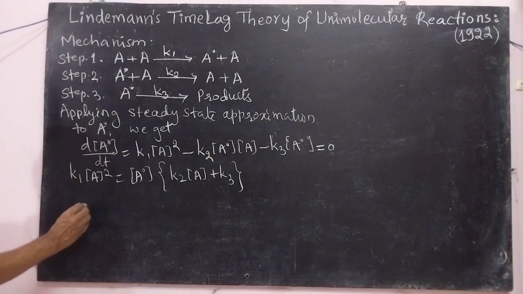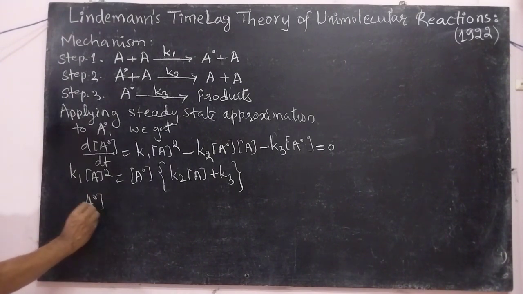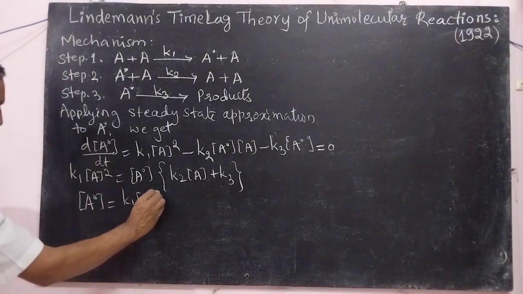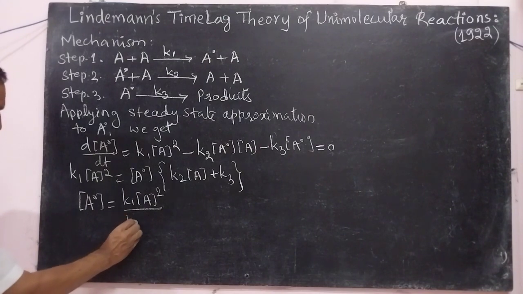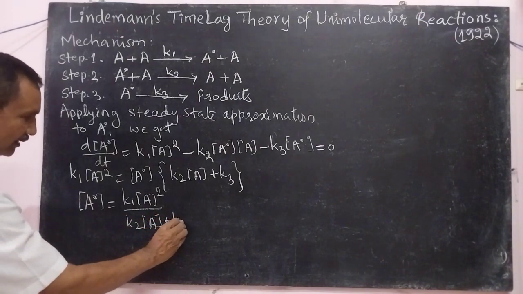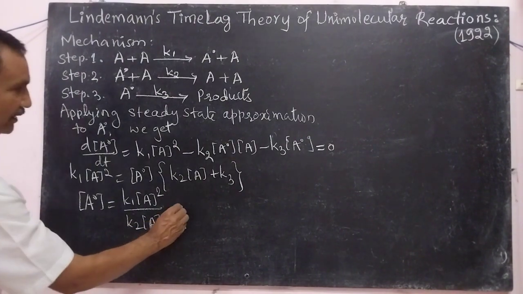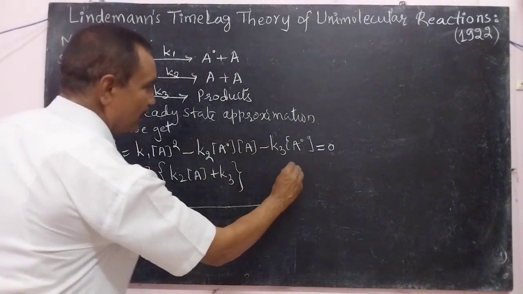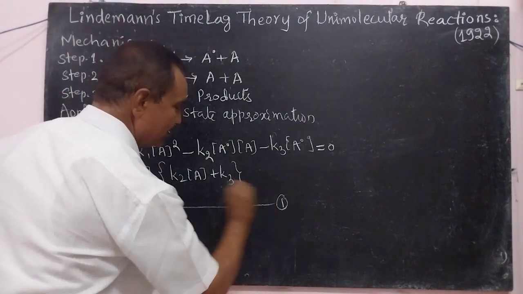On rearranging this, we get the concentration of A star equal to K1 A square divided by K2 into concentration of A plus K3. This is an equation. We may give equation number 1 to this equation.